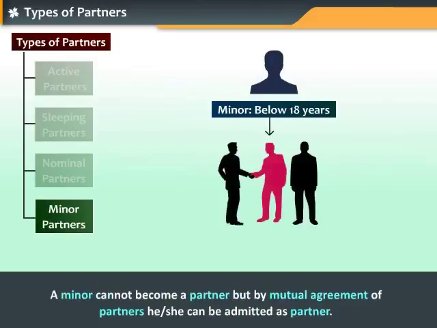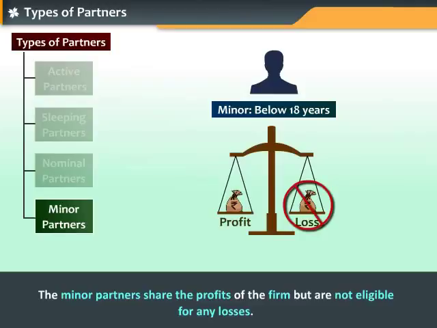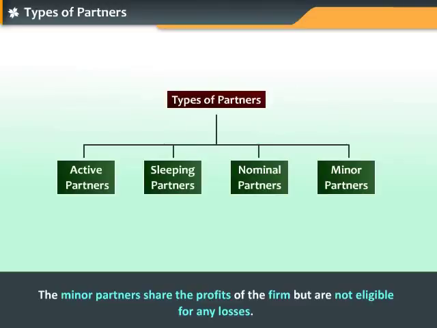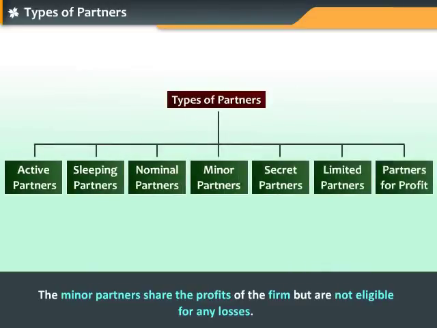A minor cannot become a partner, but by mutual agreement of partners, he or she can be admitted as a partner. The minor partners share the profits of the firm, but are not eligible for any losses. Apart from these 4 major types, secret partners, limited partners, and partners eligible only for profits also exist.